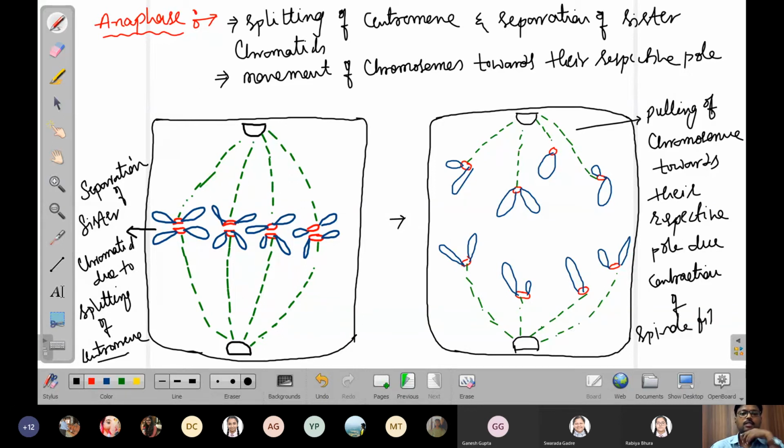Right? Now this is about what? Anaphase. Now we'll move to the next, telophase.